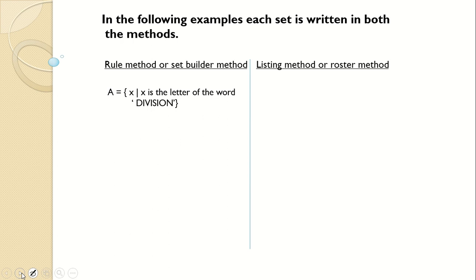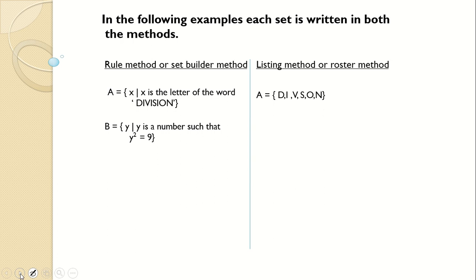Now, the only thing you have to keep in mind while writing the elements is that the element should not be repeated. Now, here I is repeated so many times, not 3 times. So, you will write it only once while writing the elements. So, A is equal to D, I, V, S, O, N. We have not repeated the I, only once we have written.